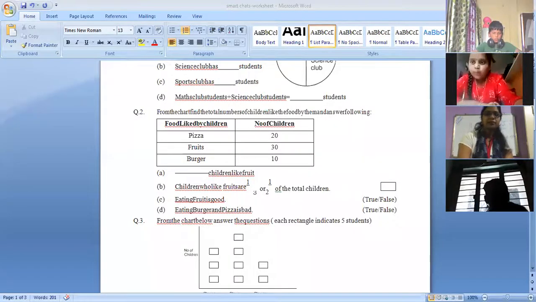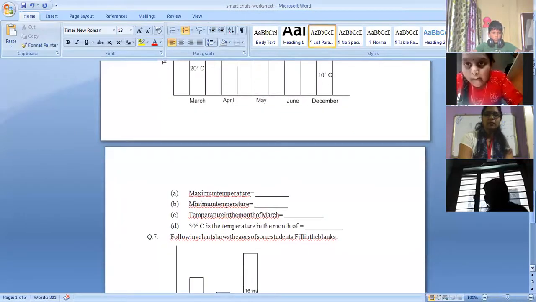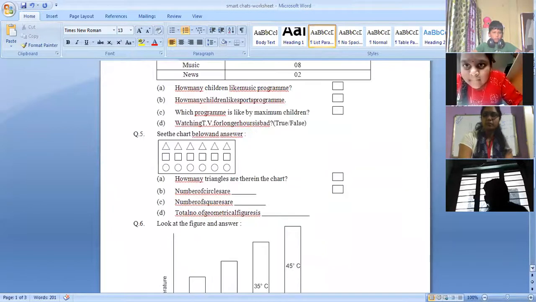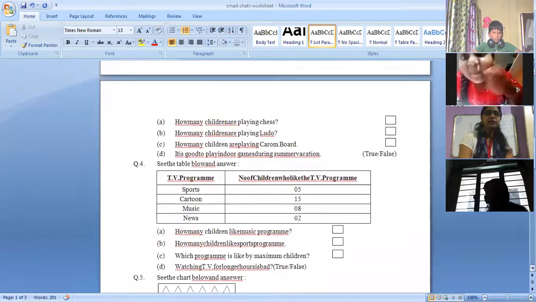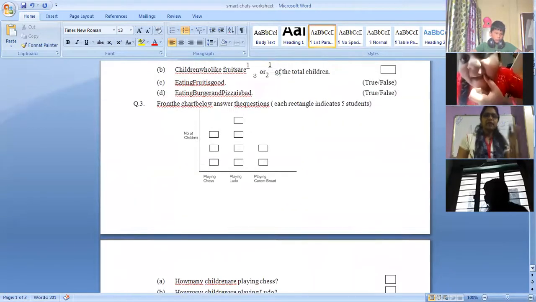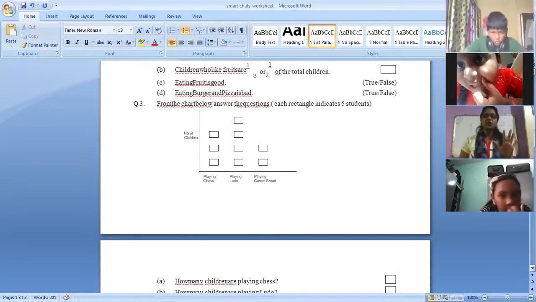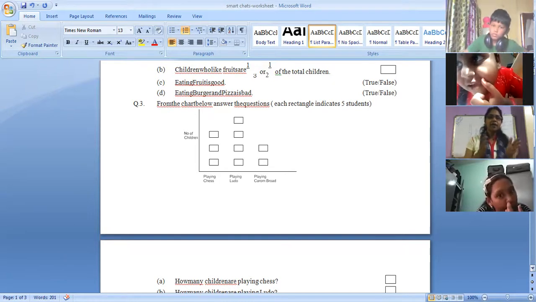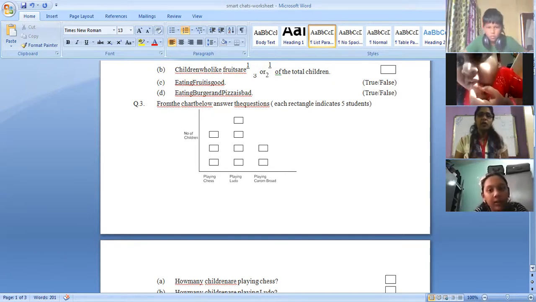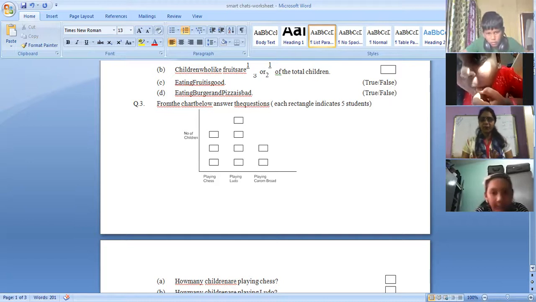See the next one. From the chart below, answer the questions. Each rectangle indicates 5 students. Here also, they took 5 students for each rectangle. So what is the graph about? Playing chess, playing Ludo, playing carom board. And the vertical line shows the number of children.